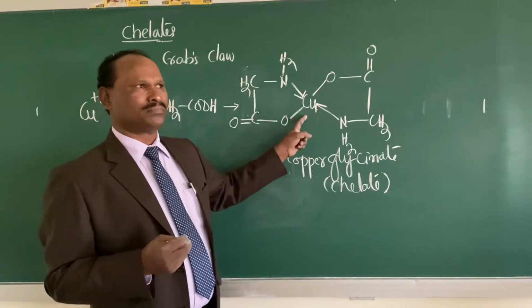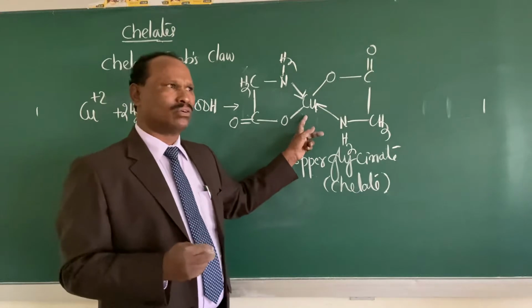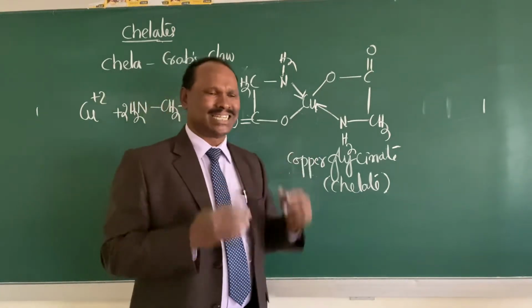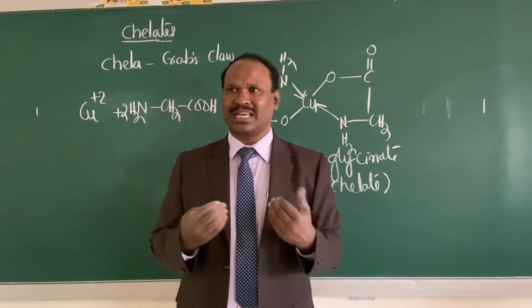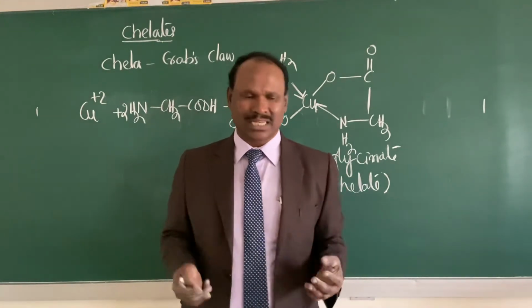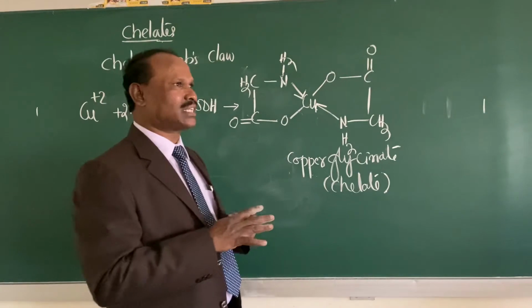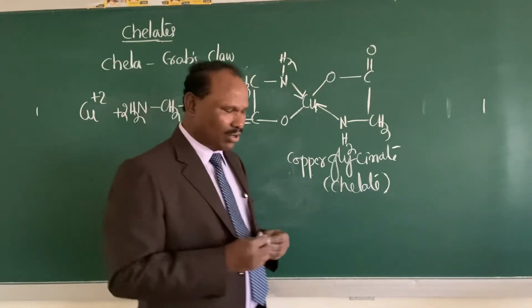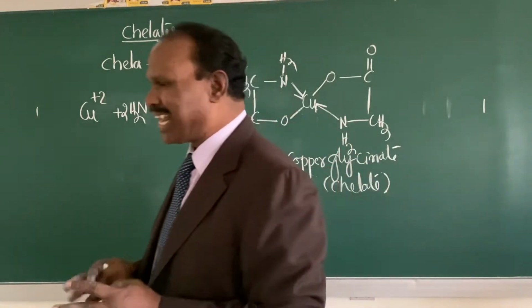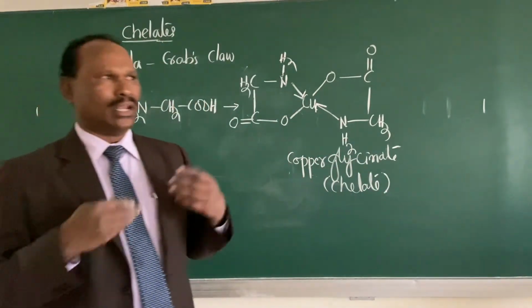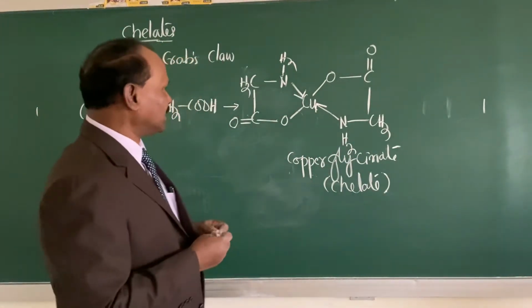In other words, the metal atoms should have acidic nature, they must have more acidic nature, in other words, less basic nature. So that is another factor on which the formation of the chelate depends. That is, the metal atoms should have high electronegativity.